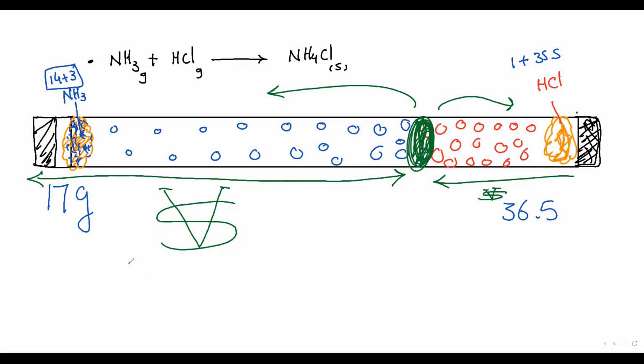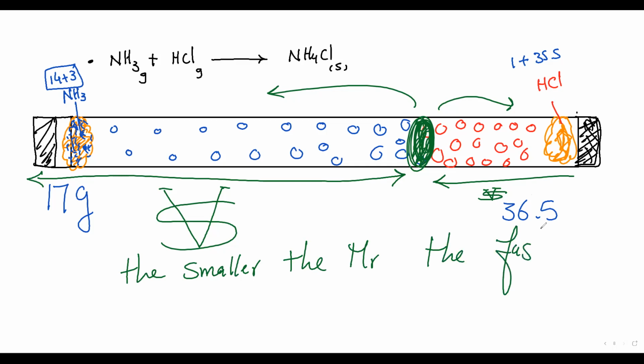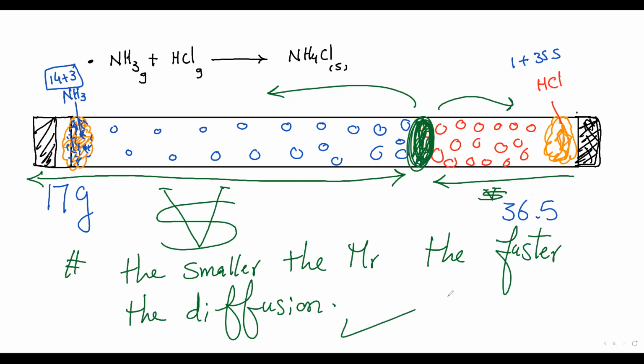What is the rule here? The smaller the MR, the faster the diffusion. The smaller the MR, the faster the diffusion.